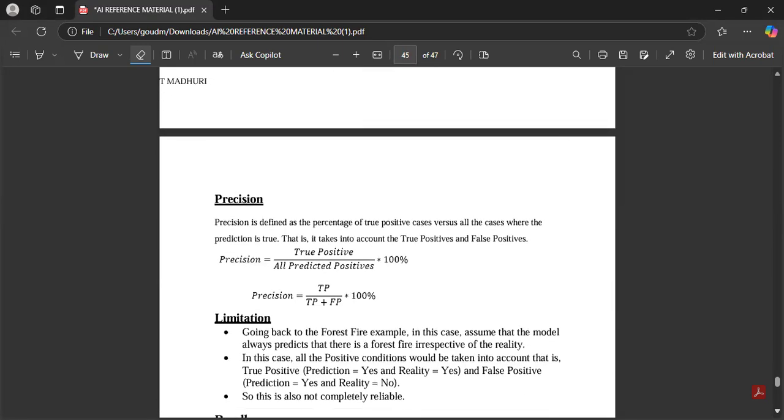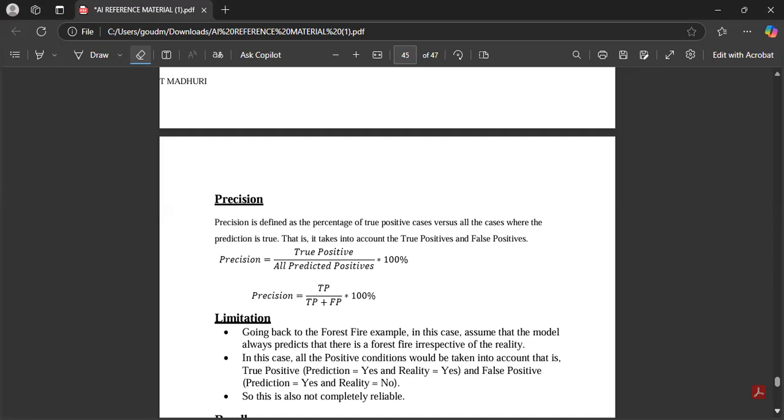And next is precision. Precision is defined as the percentage of true positive cases versus all the cases where the prediction is true. Precision means true positives divided by all predicted positives, which is true positive divided by true positive plus false positive, into 100. This is the definition, children. Definitions are very important, and along with that, these formulas are also very important.